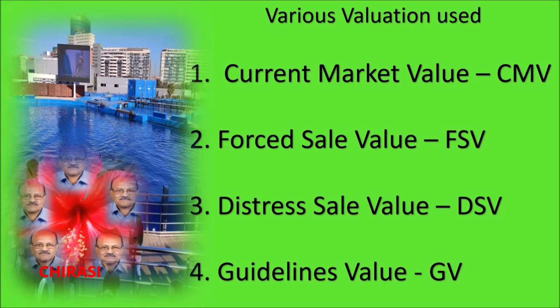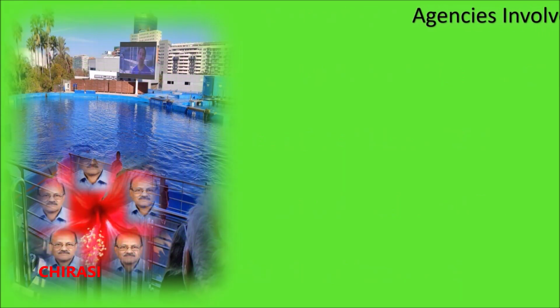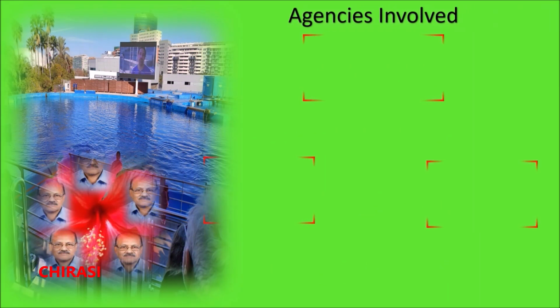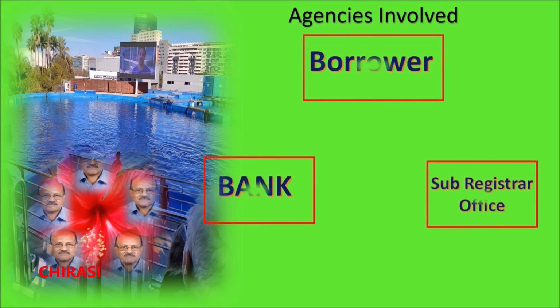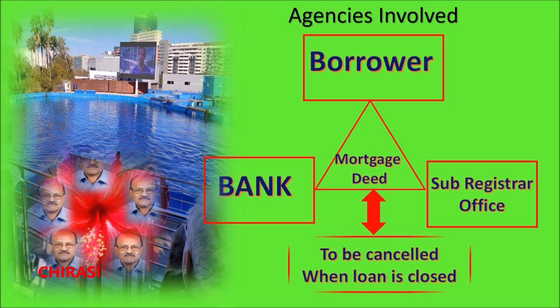So, in the case of mortgage, the agencies involved are the borrower, the bank, and the sub-registrar office, and all three are connected by the mortgage deed. It is to be remembered that once the loan amount is closed, we need to cancel this mortgage deed and get the encumbrance removed or get the loan closed.